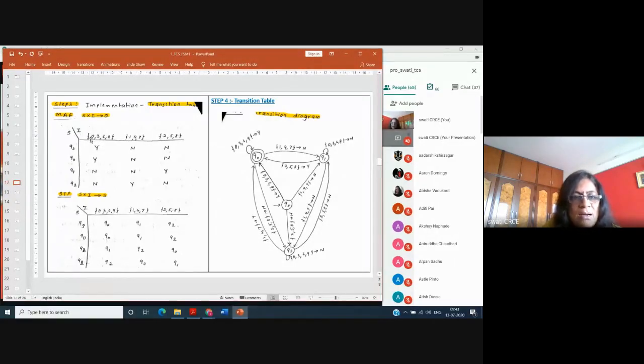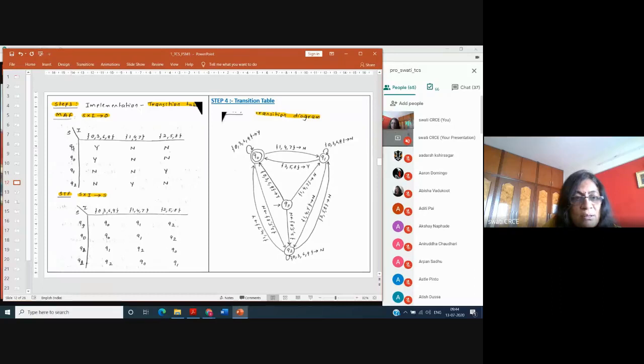For the input, these four inputs behave in the same manner. We have grouped together 0369. Otherwise, you can even write here 0, 1, 2, 3, 4, up to 9 separately. But all four are behaving in the same manner, and these three are behaving in the same manner, so I have grouped them together. So I'm writing here the input 0369, or if the input is 147, or if the input is 258.